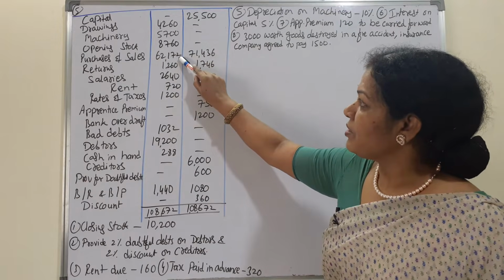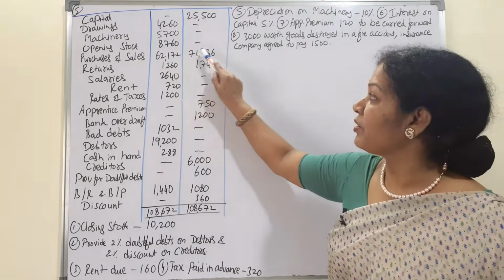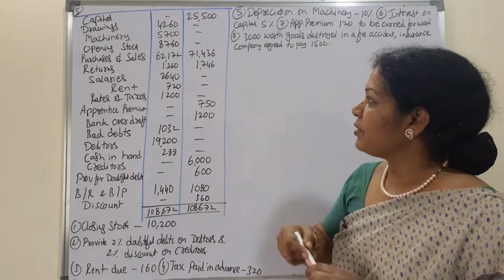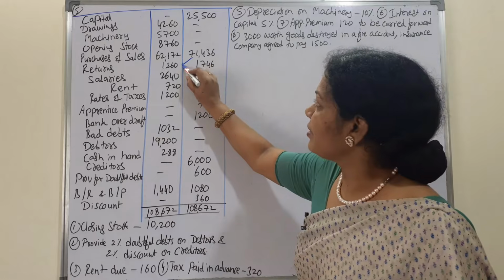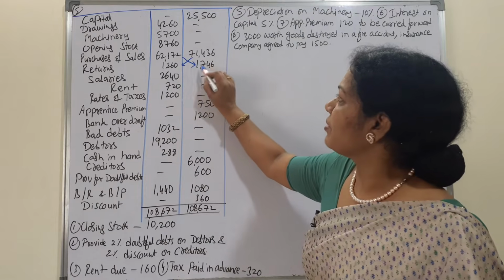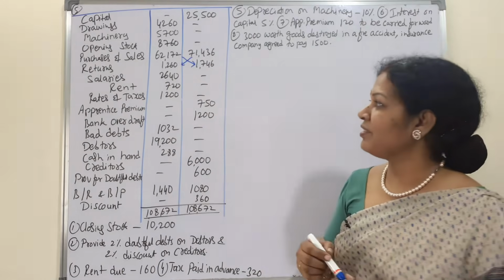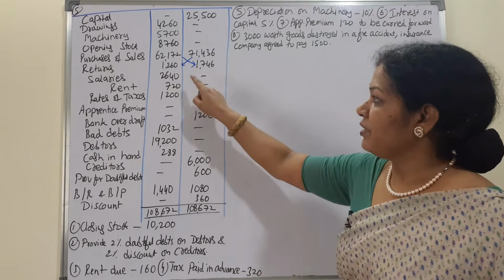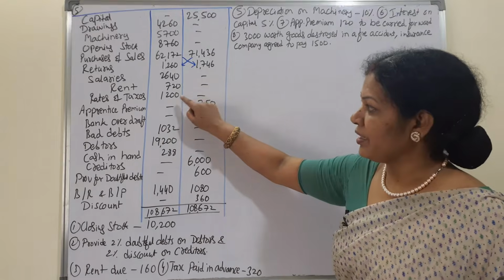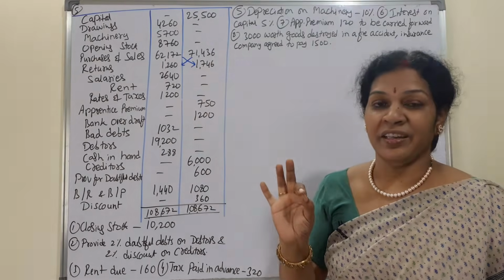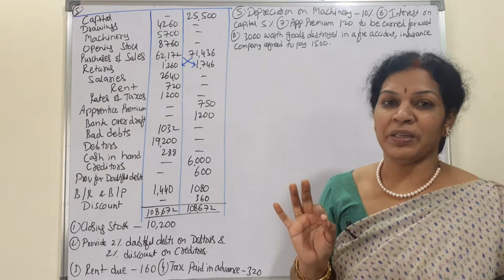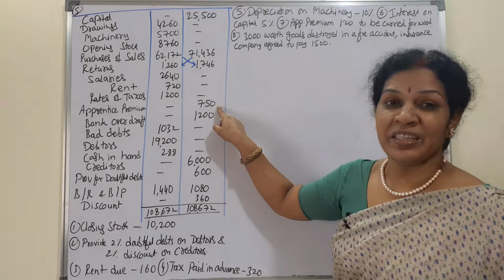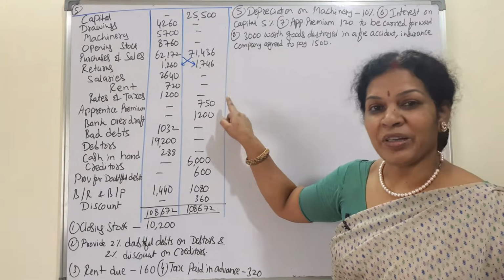Then purchases, debit side of trading account. Sales, credit side of trading account. Returns: purchase returns are 1746, sales returns are 1260, opposite it will be. Next, salaries, rent, rates and taxes, these three are indirect expenses, they come in the P&L account debit side. Next, apprentice premium, it's an income, so P&L account credit side.